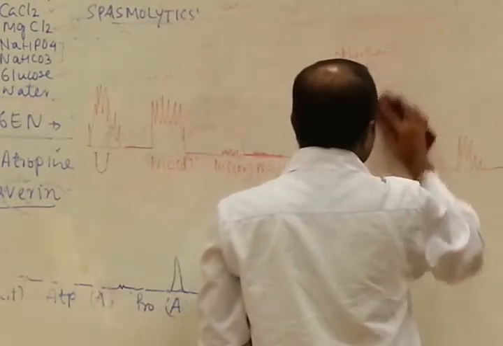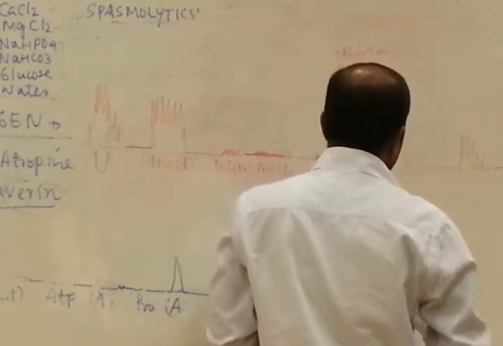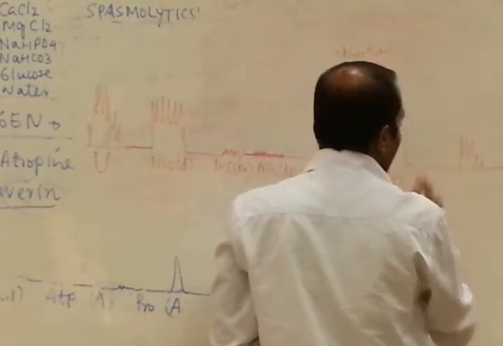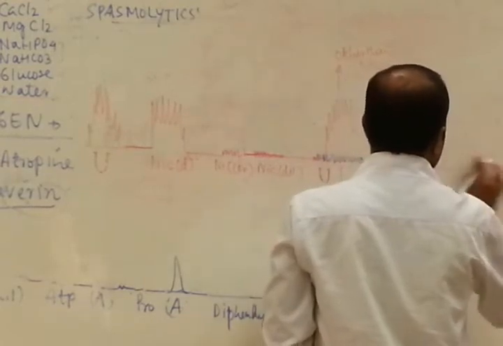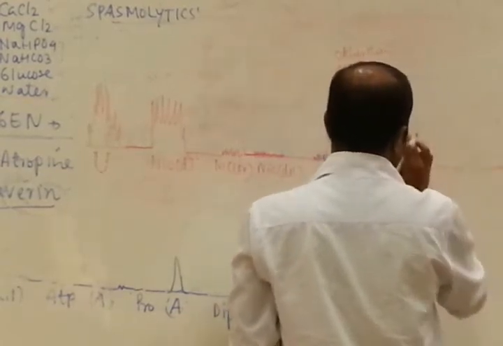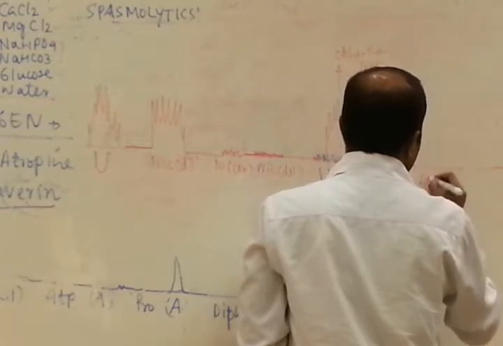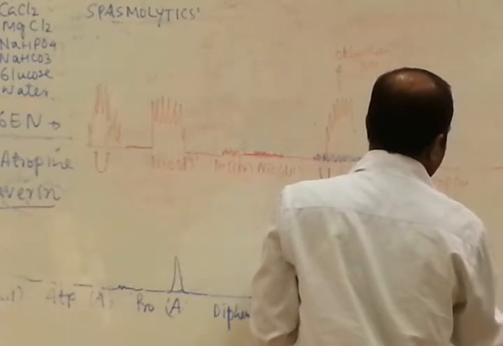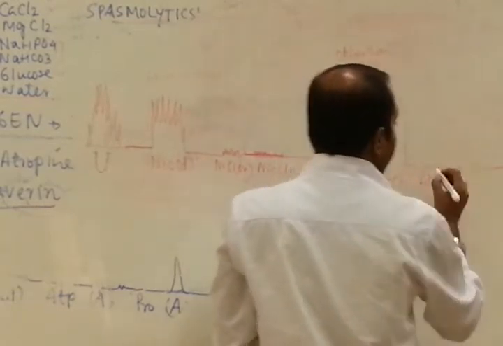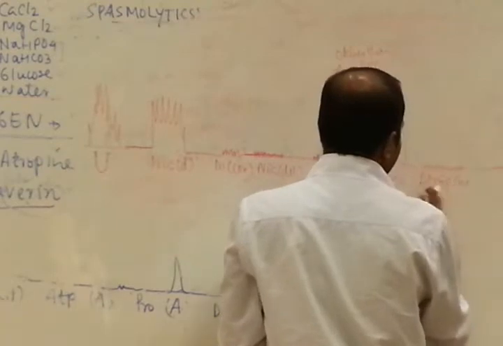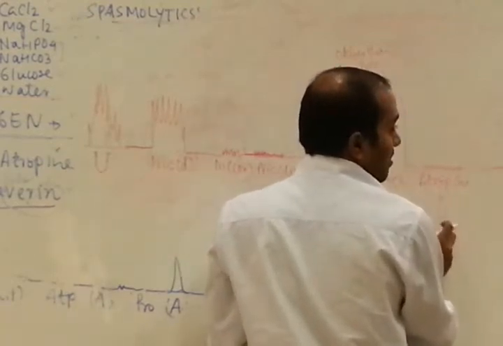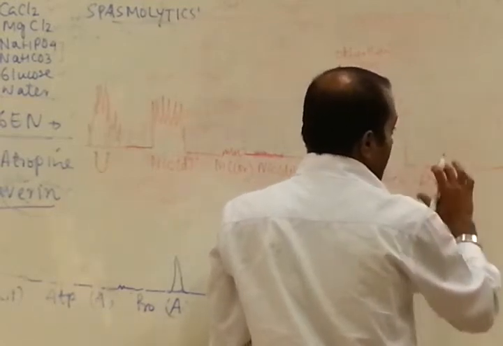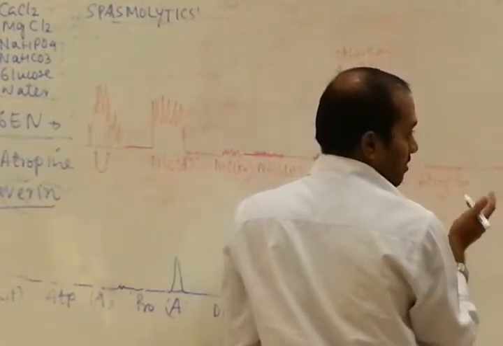Now give acetylcholine. Acetylcholine produces response. Now give the atropine, atropine plus this unknown. If there is a decrease in the response, that is acetylcholine. If it is producing no response, that is acetylcholine. If it is producing response, that is other than acetylcholine.